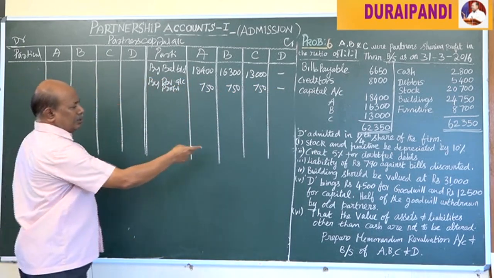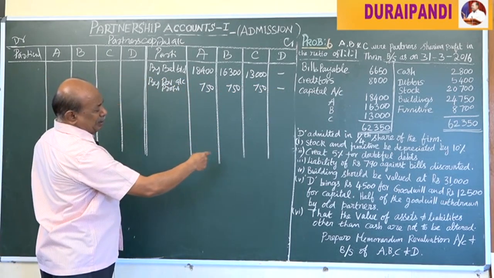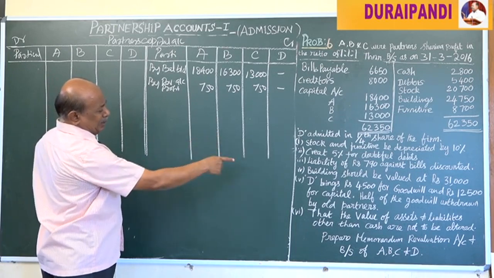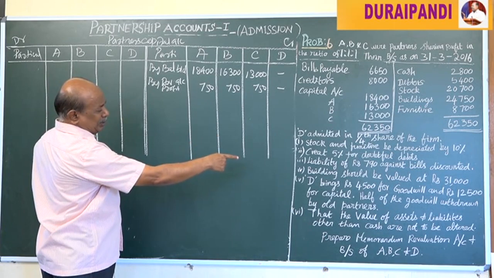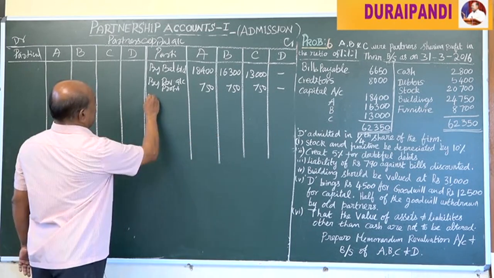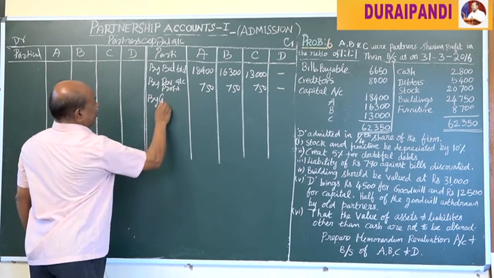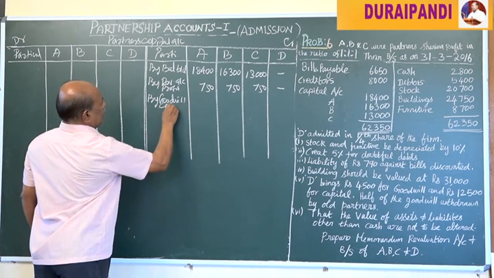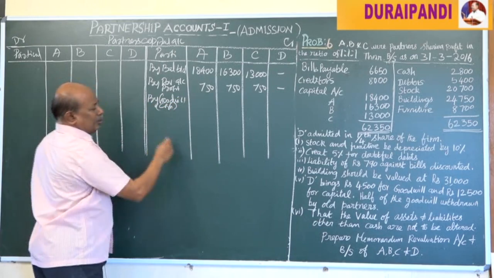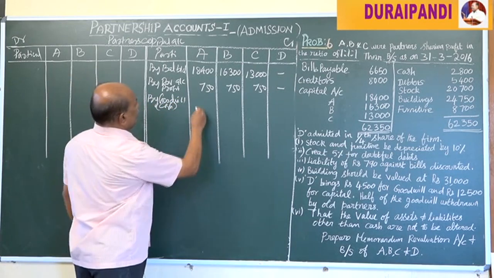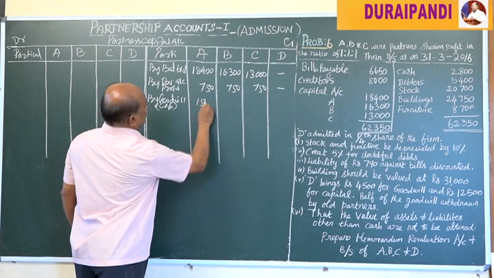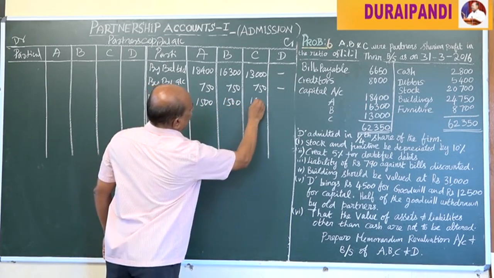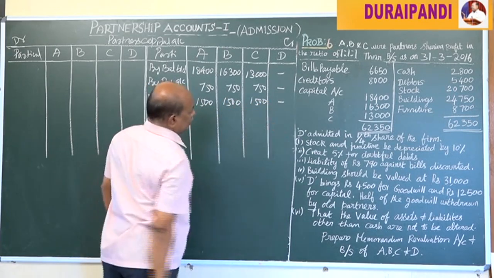Next we have to divide the goodwill brought in by the new partner D in equal proportion, 4,500 by goodwill, that is cash. They are equal partners, so they share equally 1,500, 1,500, here also 1,500.